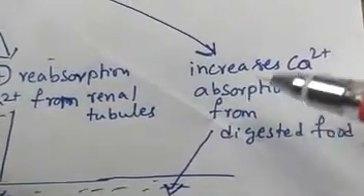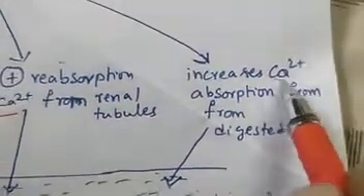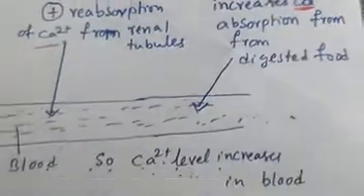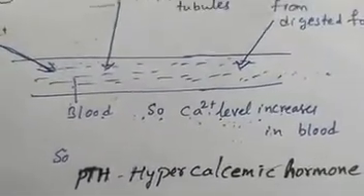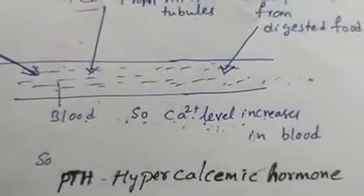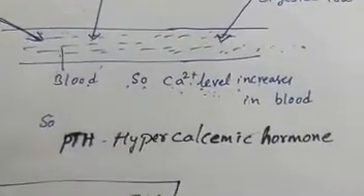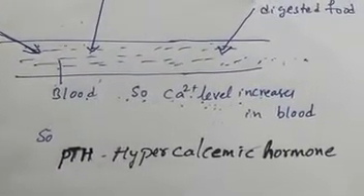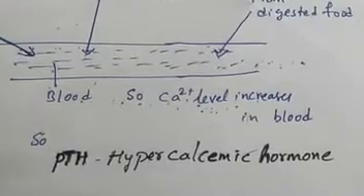So calcium ions enter into the blood. Overall, the blood calcium level increases. So we can say that PTH is a hypercalcemic hormone.